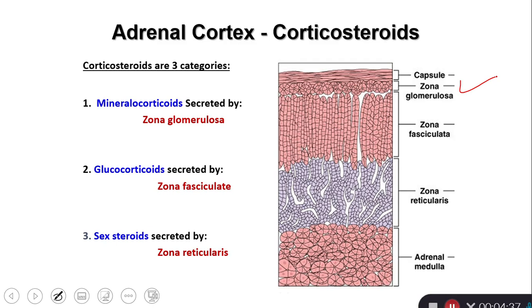Then the zona fasciculata, deeper to the zona glomerulosa, produces glucocorticoids. The most important is cortisol. Then the deeper one, zona reticularis, produces insignificant amounts of sex hormones.